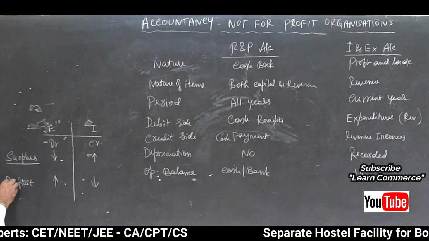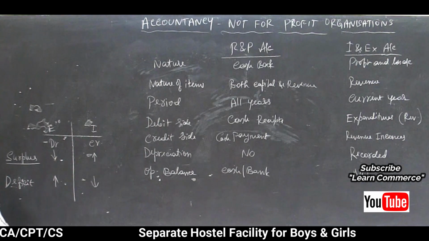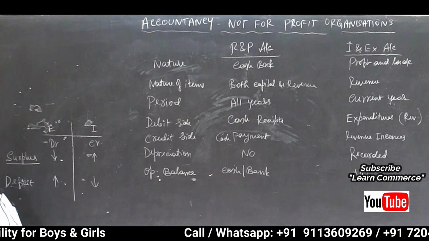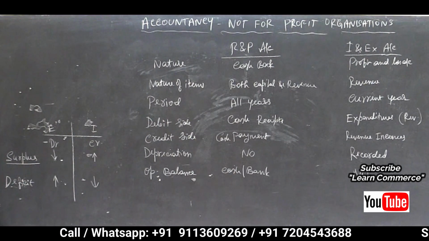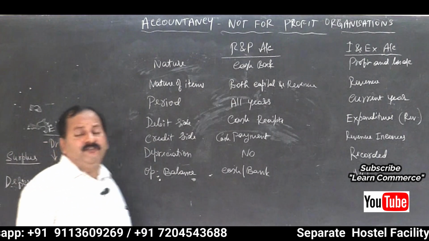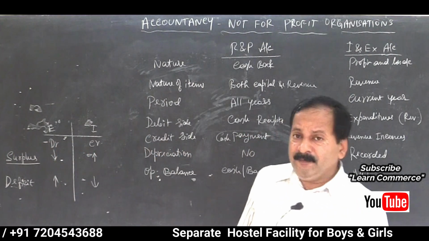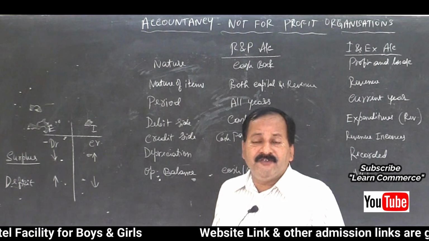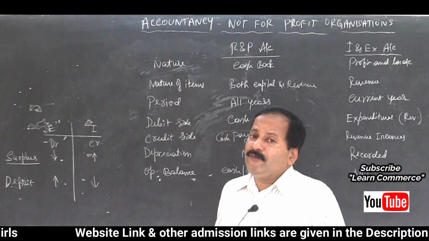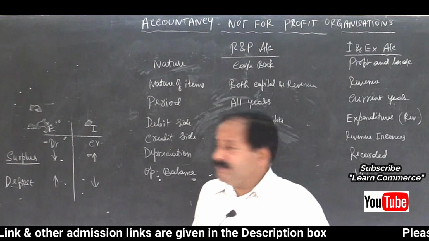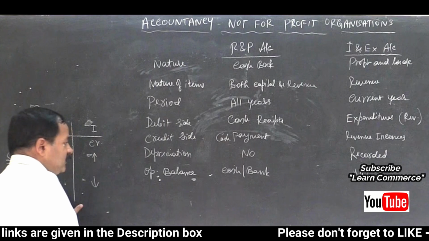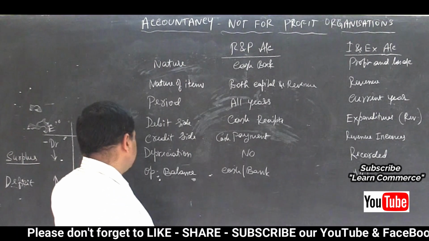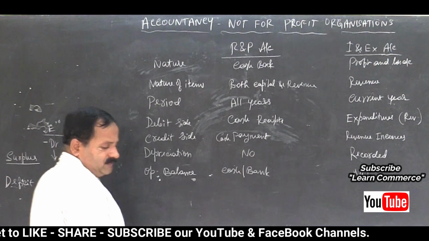So if income is lesser than expenditure, and expenditure is more than the income, that is nothing but deficit, or excess of expenditure over income, because the total of expenditure is more than the total of income. So that is about the final balance in the income and expenditure account. So, opening balance over, now closing balance.